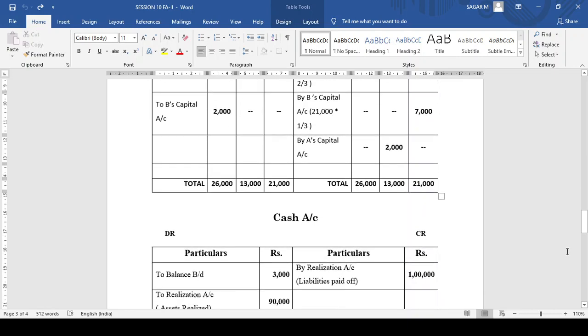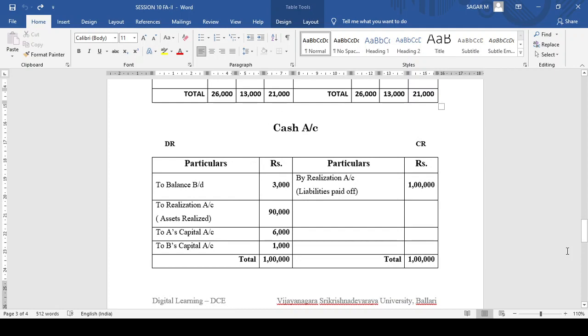After closing the partners' capital accounts, we need to prepare a small account, that is the cash account. As usual, begin with the balance brought down. We have a cash balance of 3,000 in the balance sheet. After that, on sale of assets, we realized 90,000. In the adjustment, they said that from A and B we are recovering something from their private estate.